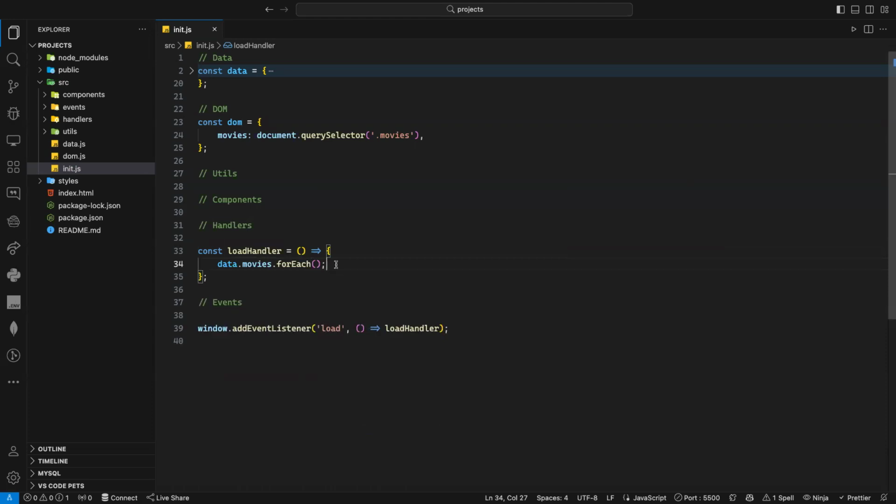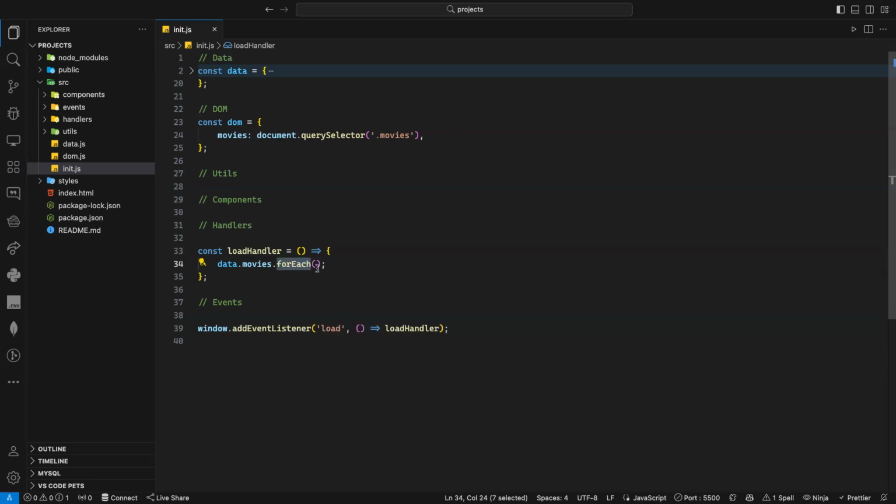What is forEach? Method. It's not just a method, it's a higher order method. That means it takes a function as a parameter.